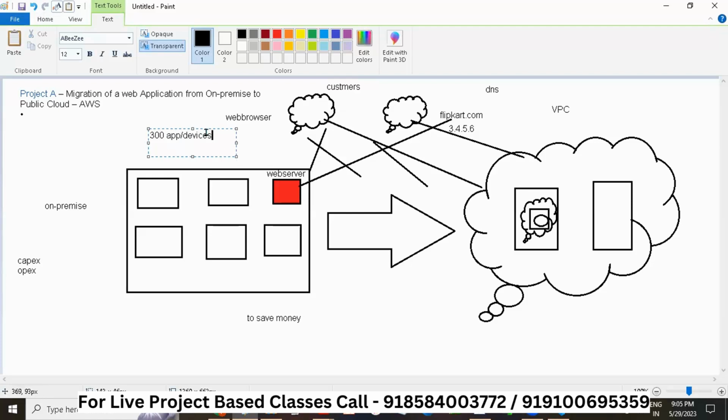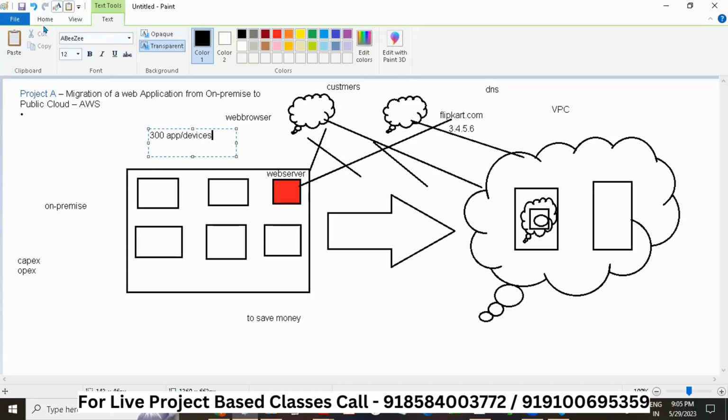If you have 300 devices, you have 300 IPs. I will tell you what is public IP and private IP. Private, because it's a private cloud. Now customers are trying to access this website.